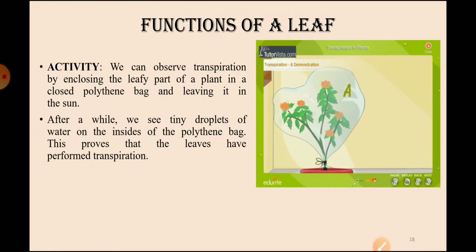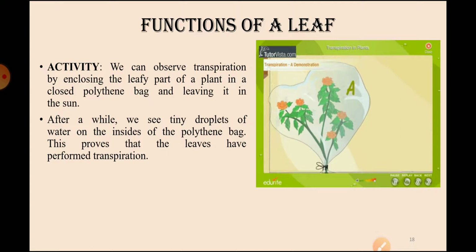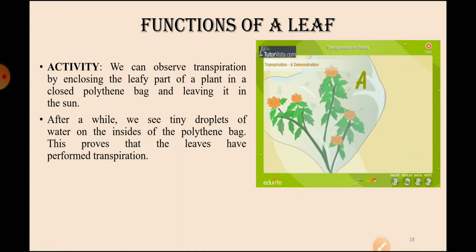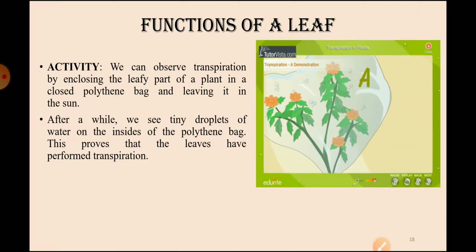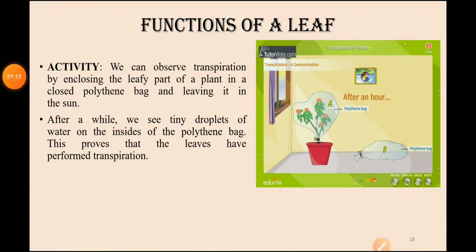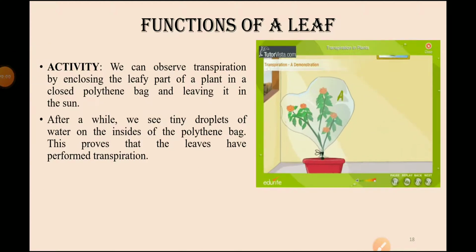We are going to talk about the functions of leaf. To understand the first function, we can perform a simple little activity through which it might be very easy for you to understand. For this activity, what you will need is a plant and a polythene bag.